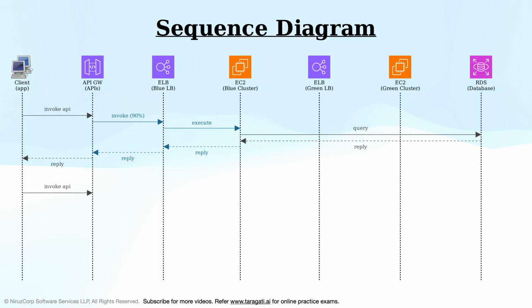Client application sends an HTTP API request to API Gateway. API Gateway forwards the remaining percent of requests to green ELB cluster endpoint. Green ELB routes the request to one of the new version of EC2 instances via load balancer algorithm. Amazon EC2 queries the RDS database by connecting to primary instance.